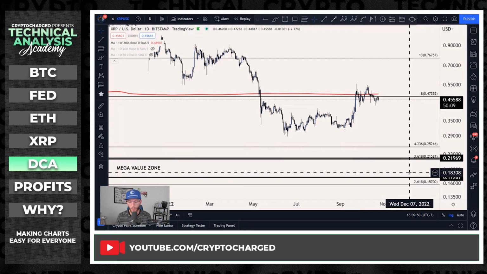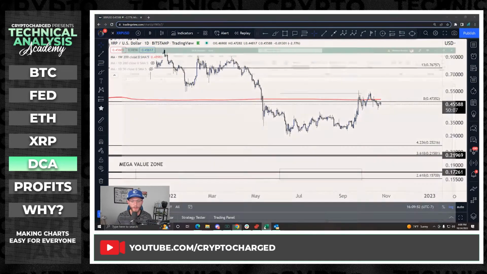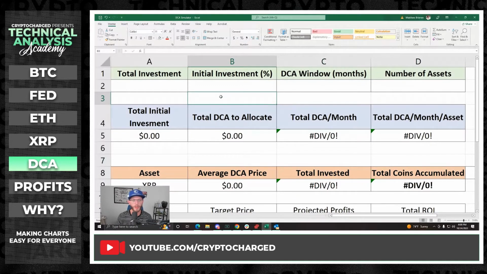I want to show you guys why dollar cost averaging is powerful and how some of that might look for you. So the first thing you need to decide, if you're not going to do a monthly investment, is to plan out your investing. You need to be tactical and you need to be thoughtful with it, right?